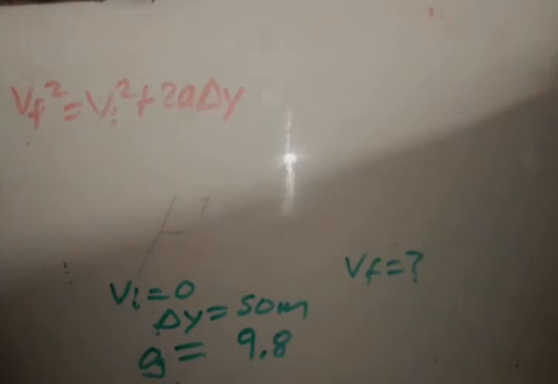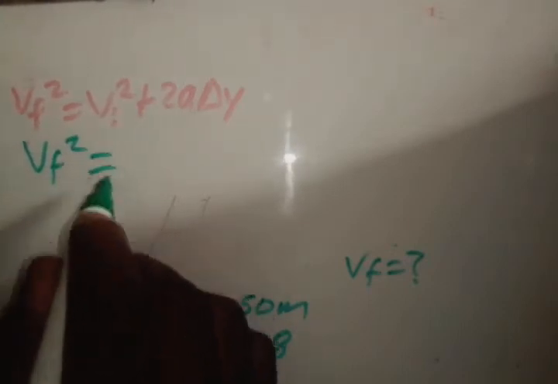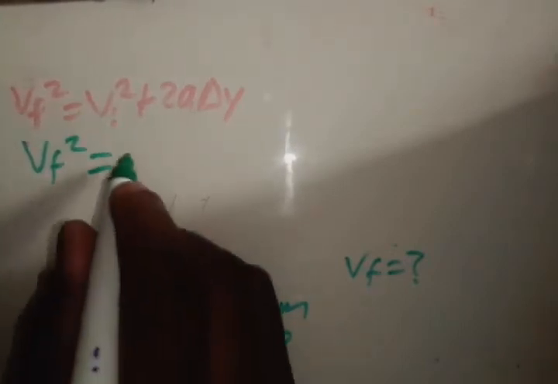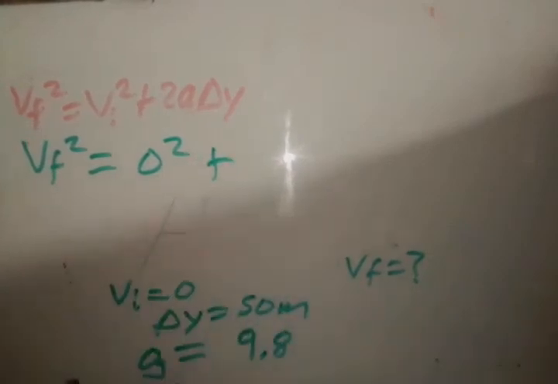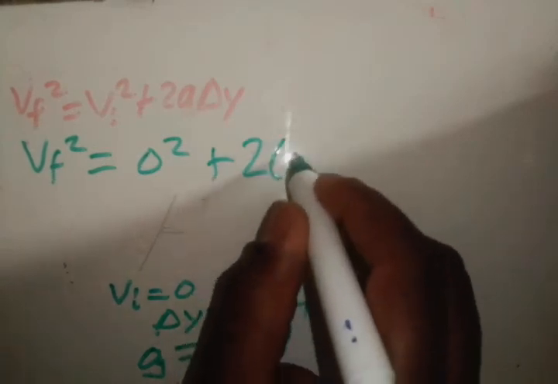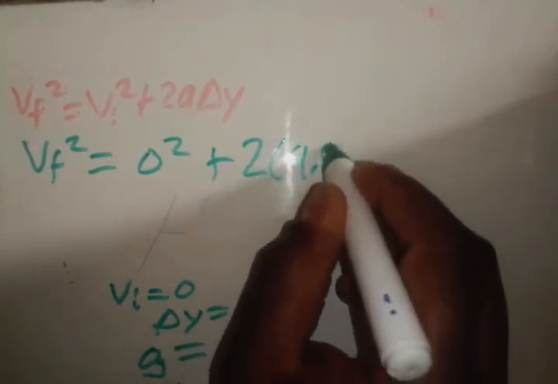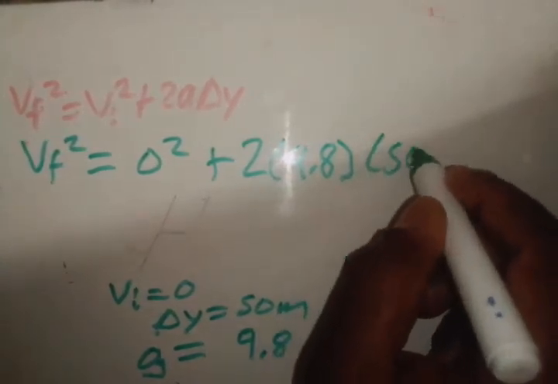So let's start substituting. Our Vf, which is what we're looking for, I'll keep it as Vf, right? Vf squared is equal to Vi, now our Vi is 0. You still have to indicate 0 squared because they give you marks for substitution. And then times 2, our a is the acceleration, which is 9.8, and then our delta y, the distance, which is 50 meters.